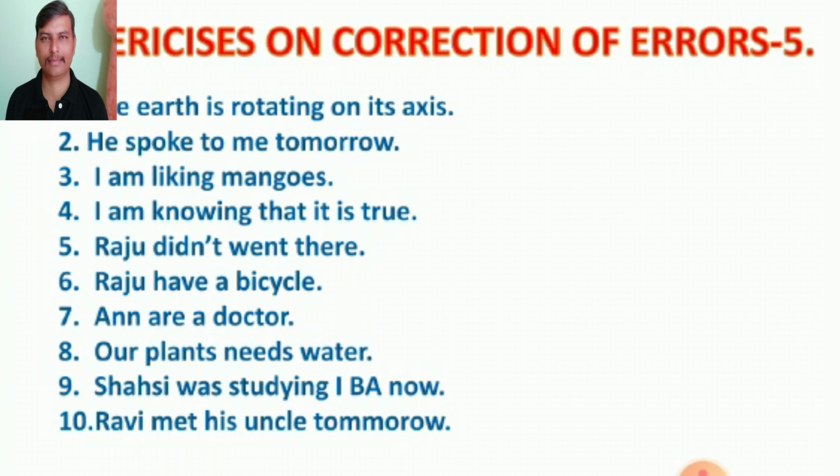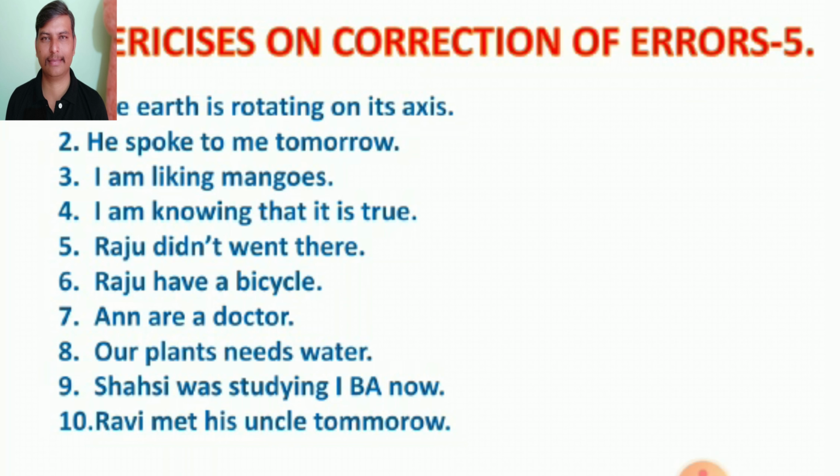Raju didn't went there. Indian users commonly make mistakes by using double past tense, double comparatives, etc. So here we see an example of double past tense. Raju didn't went there. Didn't is also in past tense. Went is also past simple. So we must change the verb went into go. Raju didn't go there.